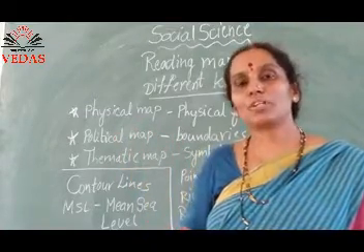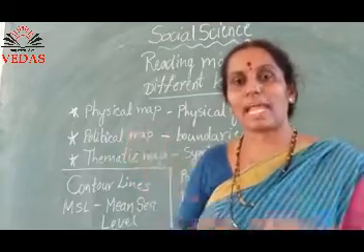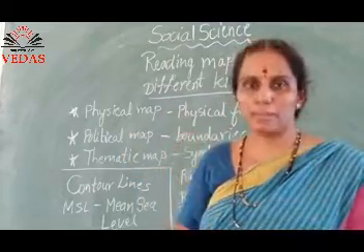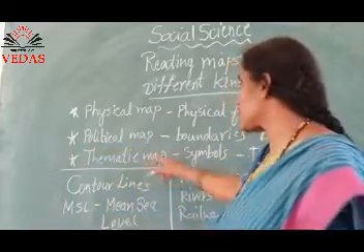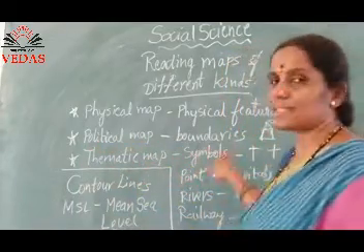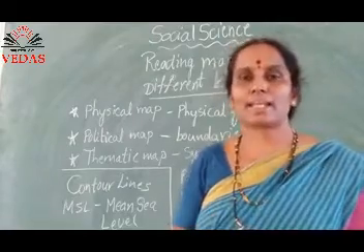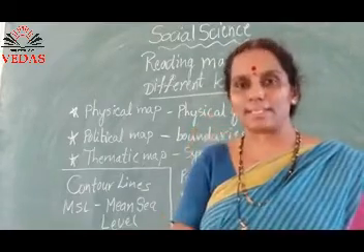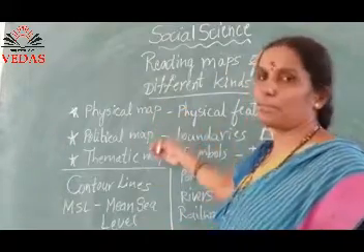They should know their jurisdiction, right? A particular area can be controlled by those people. To know that, we use the political map and thematic map. With the help of these symbols, we can easily identify the particular place. So that is why we need different kinds of maps.